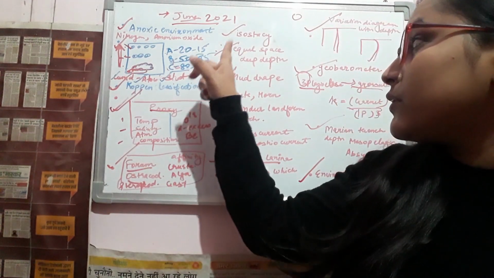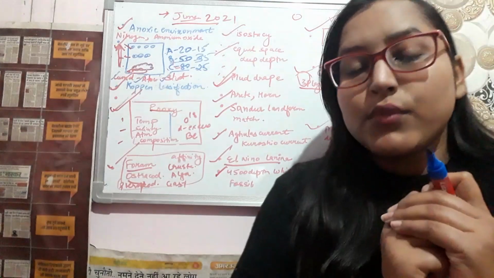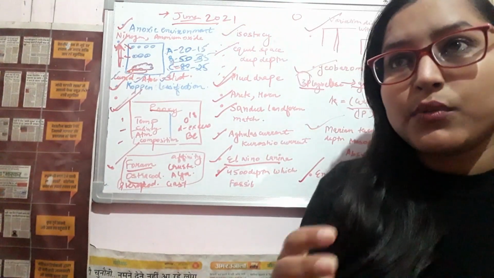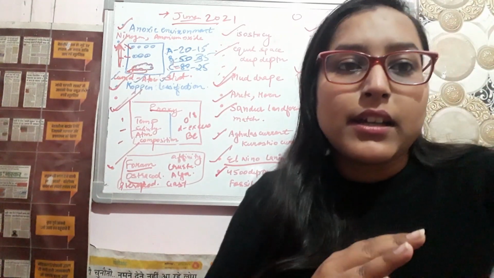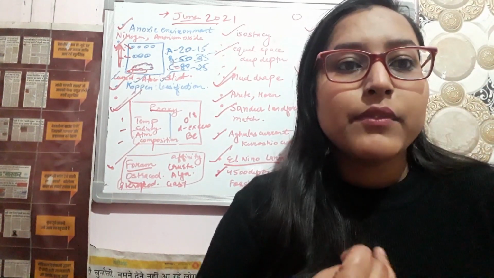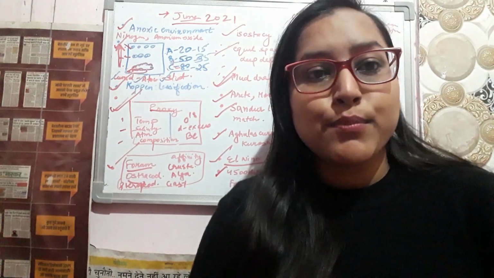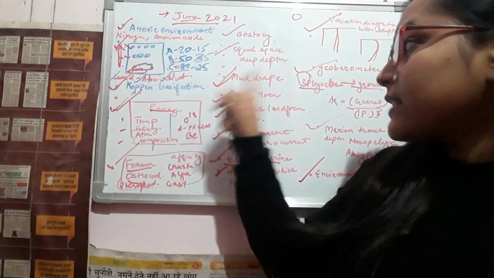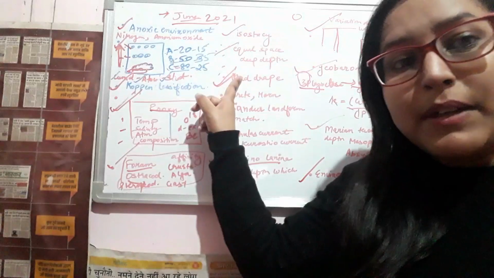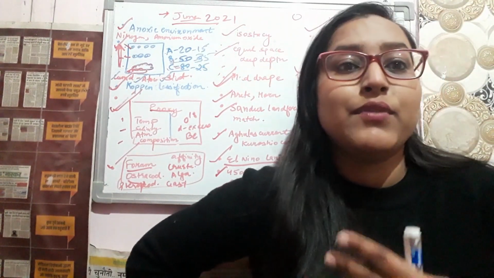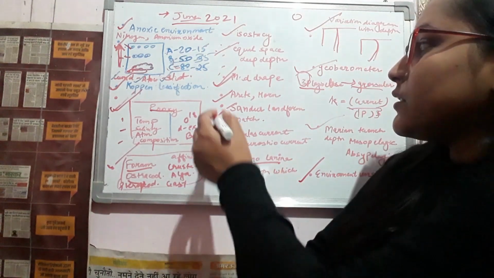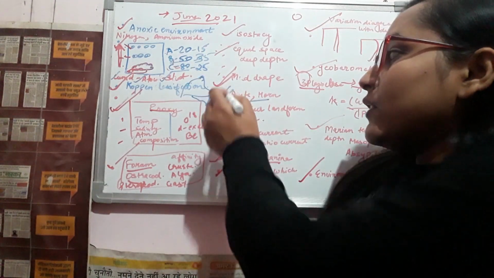Next was from equal spacing. Four options were given, asking which will be more accurate with increasing depth, whether it is Wenner, axial dipole, or pole-pole. Next a landform was given, which is mud drape, and we have to match whether it belonged to Aeolian, glacial, or fluvial. Next, an arête and horn was given.